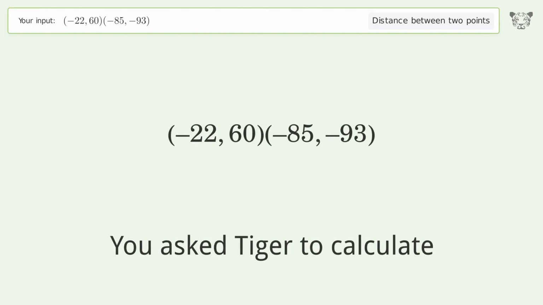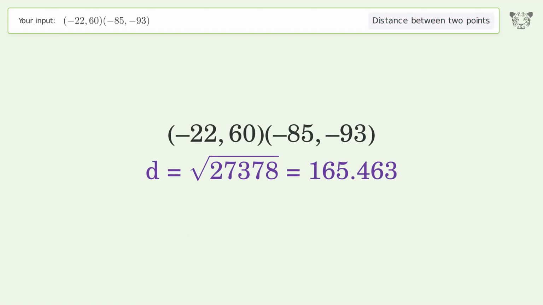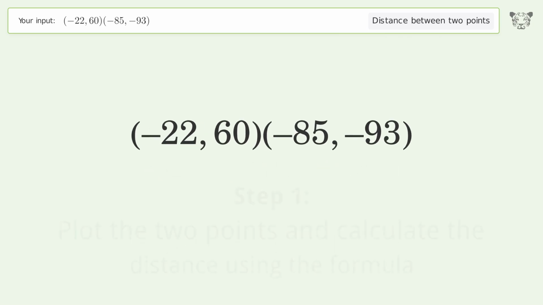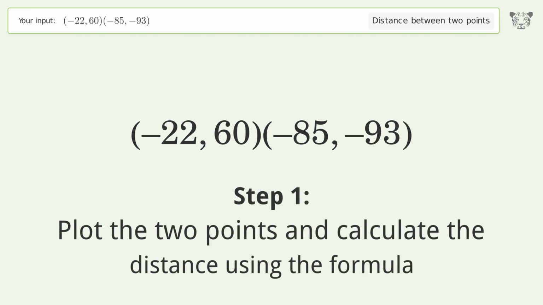You ask Tiger to calculate the distance between 2 points. The distance between the 2 points is the square root of 27,378, or 165.463. Let's solve it step by step. Plot the 2 points and calculate the distance using the formula.